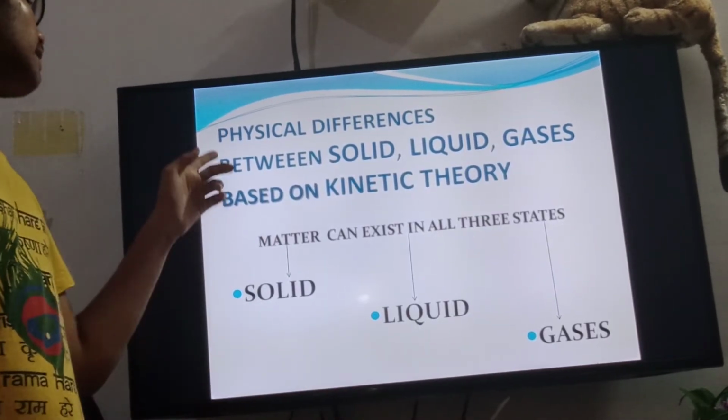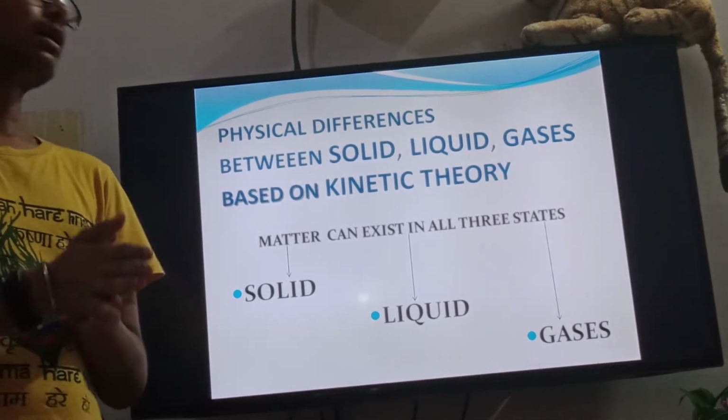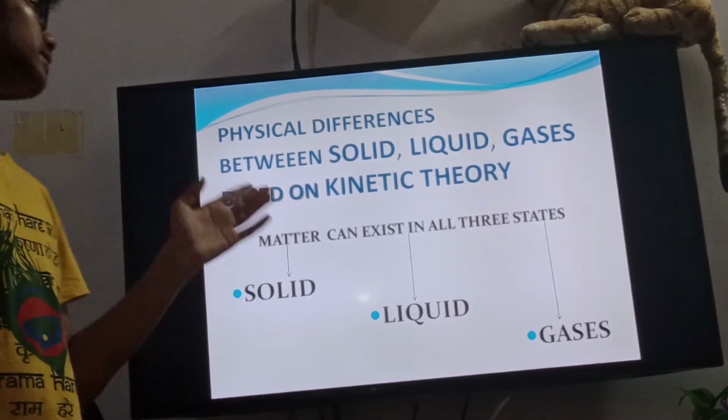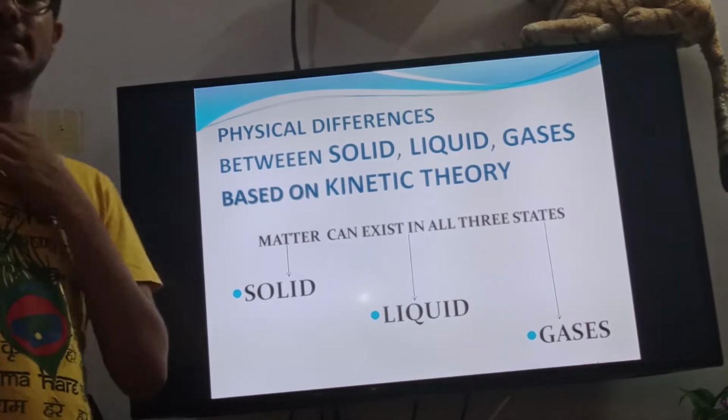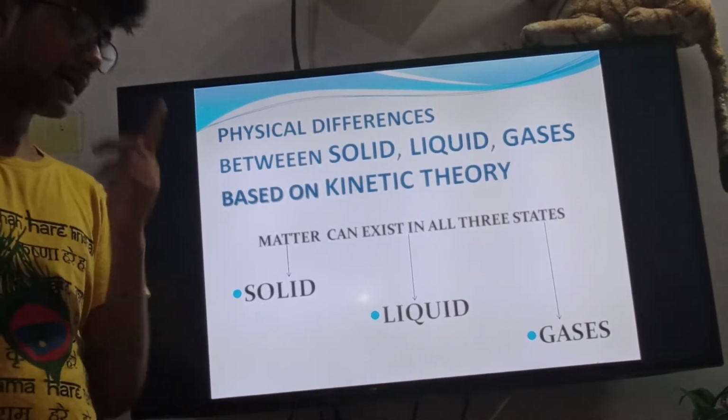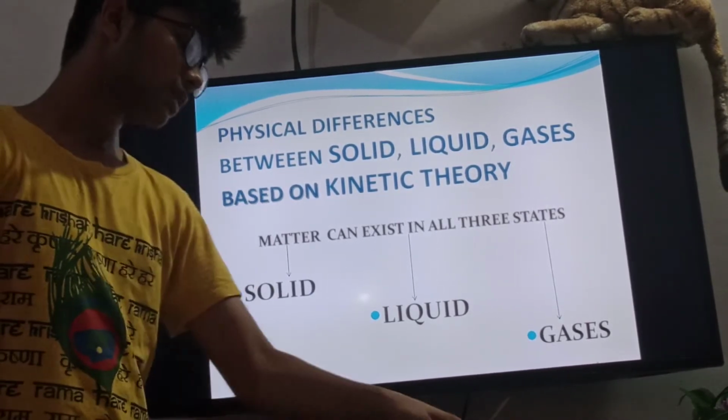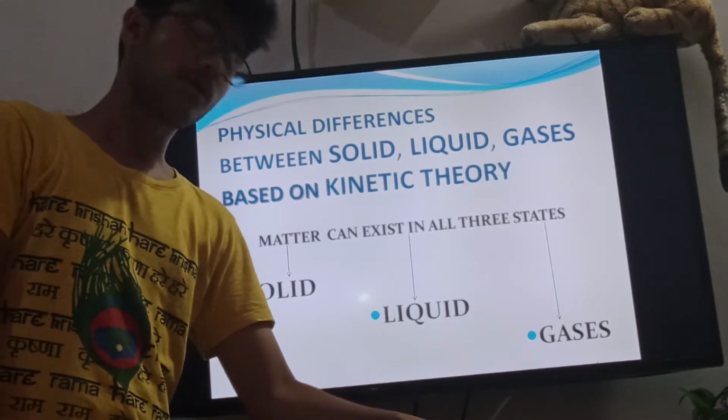So now, according to the kinetic theory of matter, there are three states: solid, liquid and gas. Now we will study solid, liquid and gas.